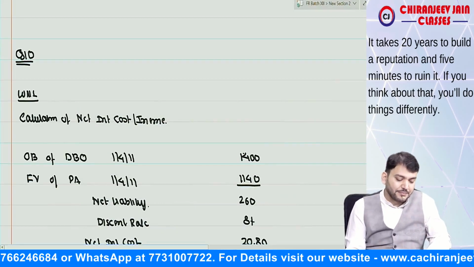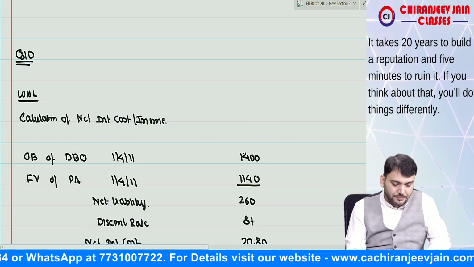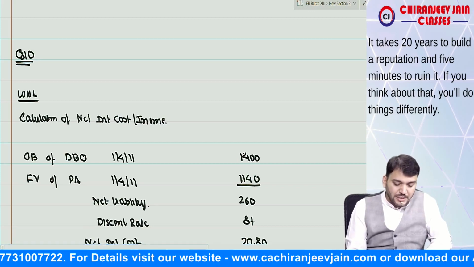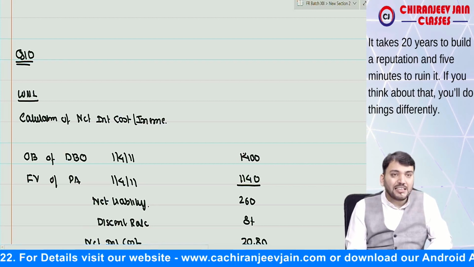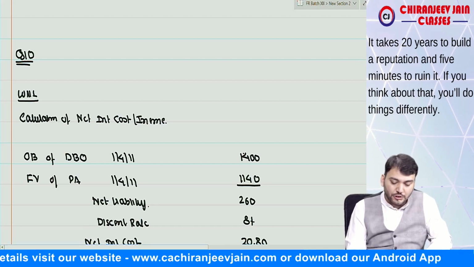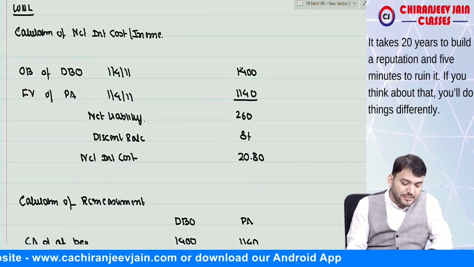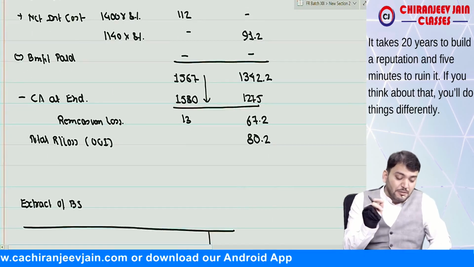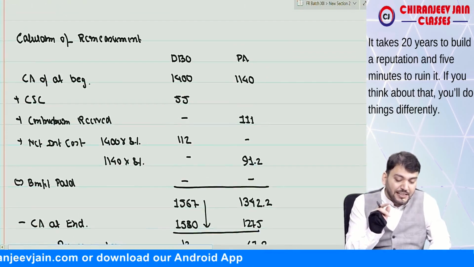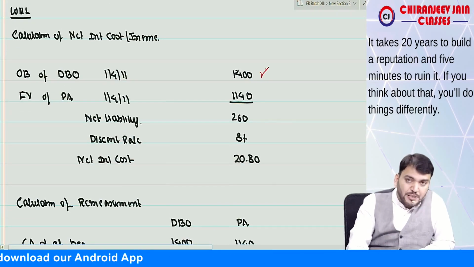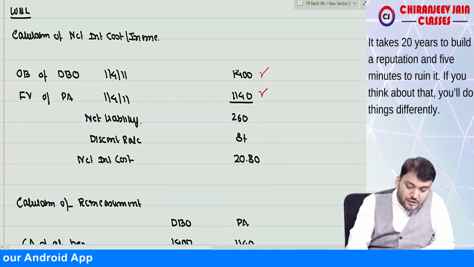Yes, sir. So, first we'll calculate what? First we'll calculate net interest cost. Just try to understand. If nothing is given, we will always assume contribution has been made at the end. With that assumption we have taken. Now this is the opening balance of DBO. This is the opening balance of plan asset.